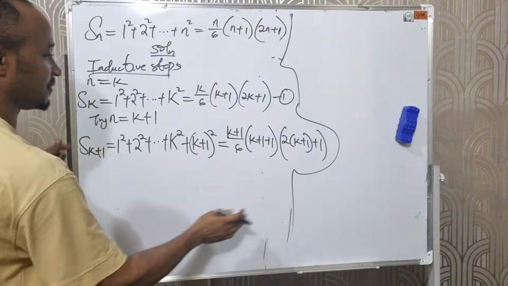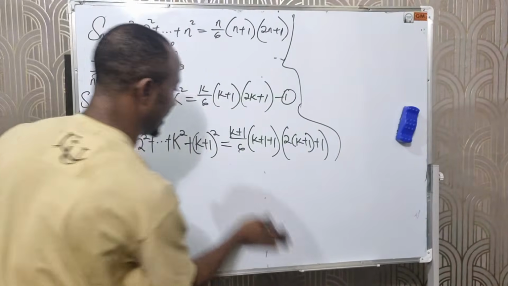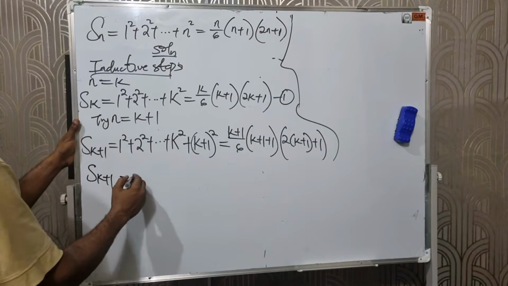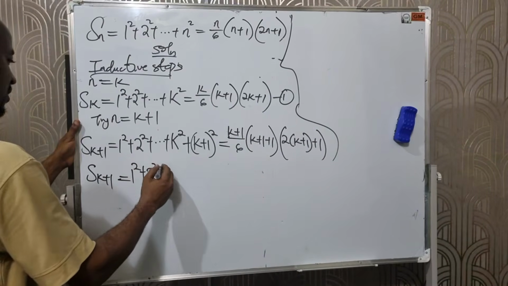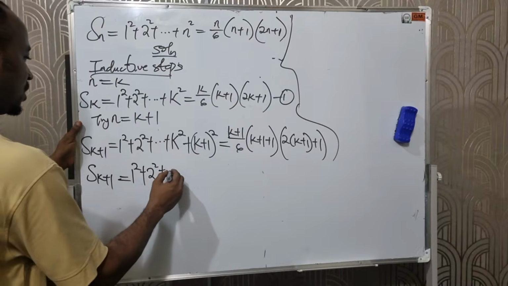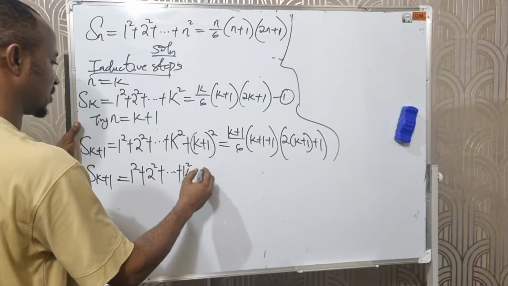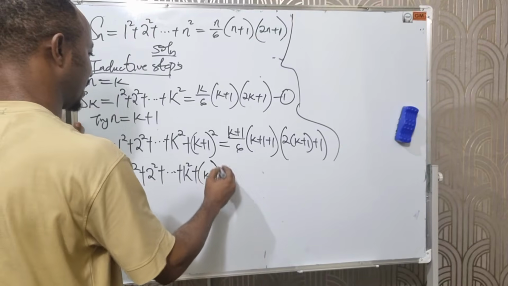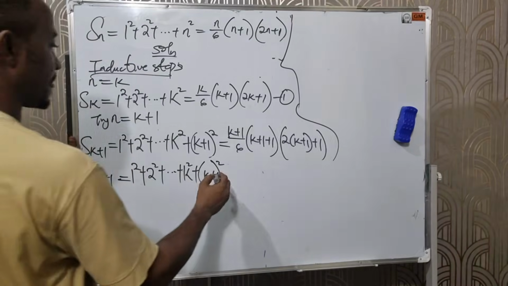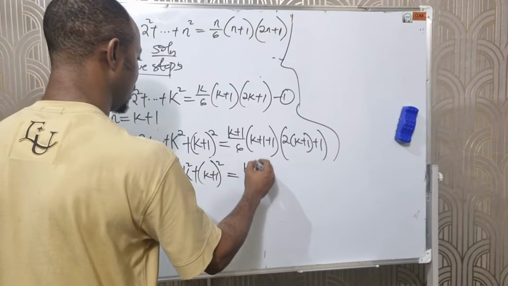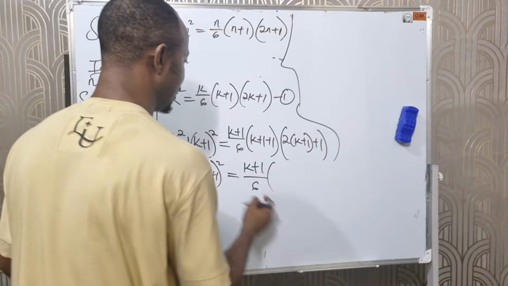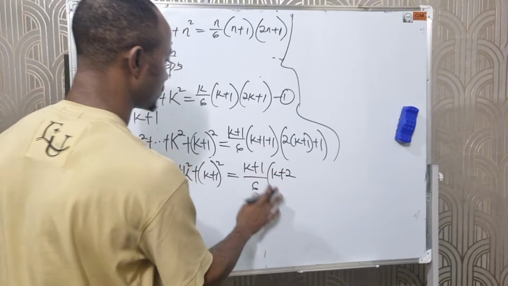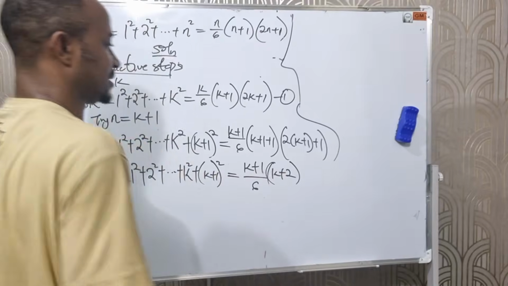Let's evaluate this further and see what we are going to have at the end of the day. So S(k+1) is 1 squared plus 2 squared plus dot dot dot plus k squared plus what? Here we have our (k+1) all squared, which is this, right? Equals k plus 1 over 6. Here we have 1 plus 1 is 2. We have k plus 2, right?